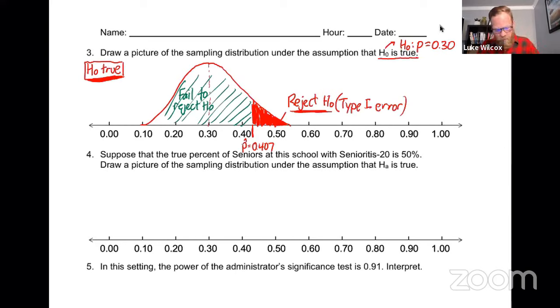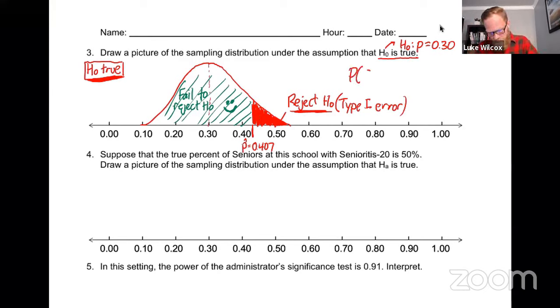Now the area in green, well, that would be a good decision, which I've been calling smiley face. So I'm just going to draw in my little smiley face there. That means we made a good decision on that one, right? The one thing that I want you to take away from this picture is this red region here where we reject the null hypothesis. We know the area of that would be equal to the alpha value of 5%, right?